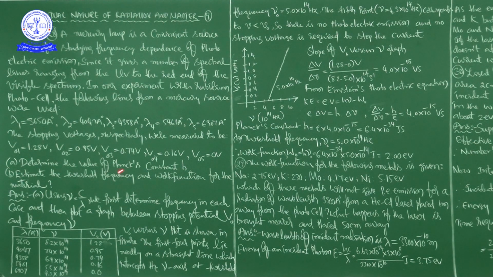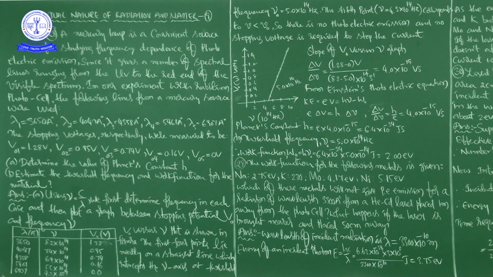Here, estimate the threshold frequency and work function for the material. First, threshold frequency nu naught is equal to 5.0 into 10 to the power of 14 hertz.